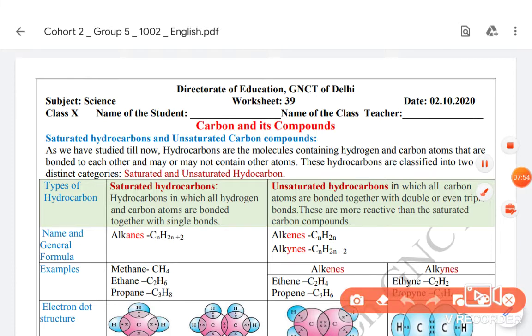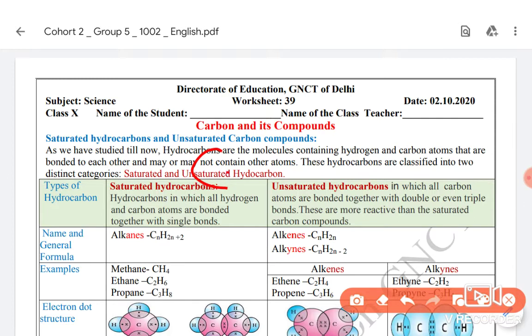Now, what are unsaturated hydrocarbons? If there are two carbon atoms, carbon can form a large number of long chains. We have discussed in catenation that carbon forms long chains within its own atoms. Carbon and carbon can combine together to form long chains, up to C60, C100. So 100 atoms of carbon can combine in a chain to form molecules.